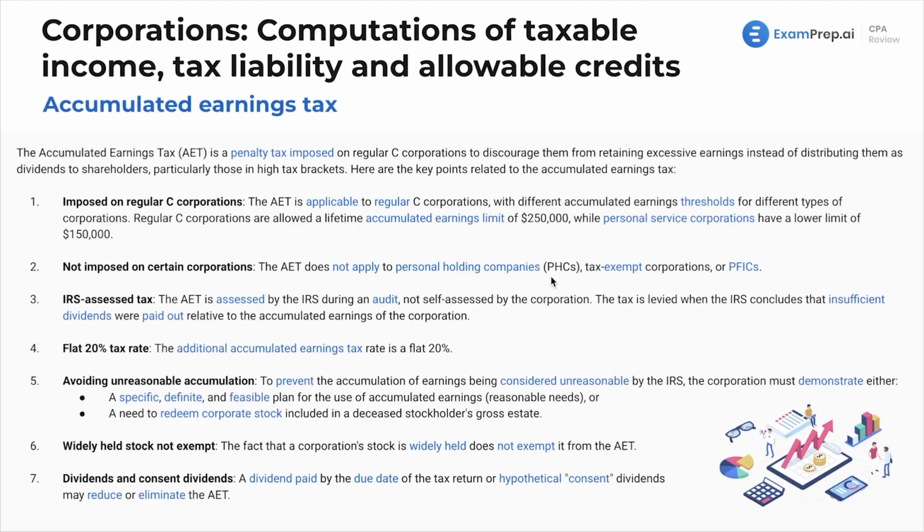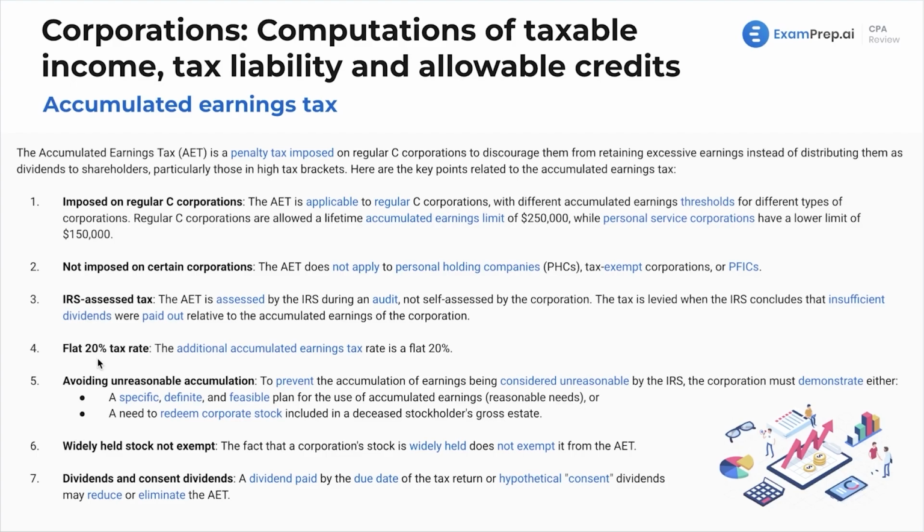The tax is assessed by the IRS during an audit, not self-assessed by the corporation. The tax here is levied when the IRS concludes that insufficient dividends were paid out relative to the accumulated earnings of the corporation. So it's not a self-assessed rule. This is the IRS comes in and says, this is what you got to do. The tax rate here is a flat 20% for our accumulated earnings tax.